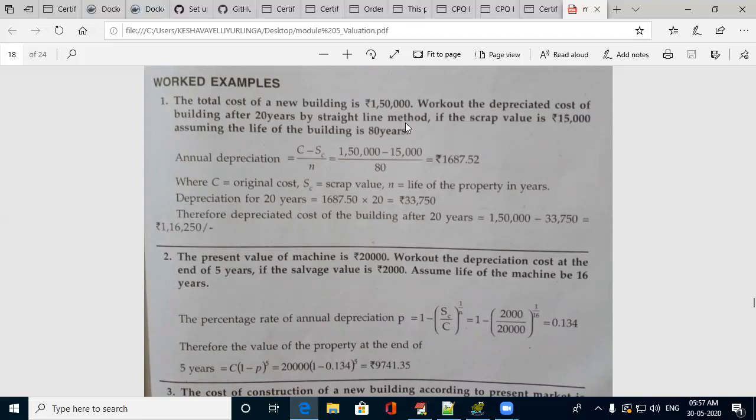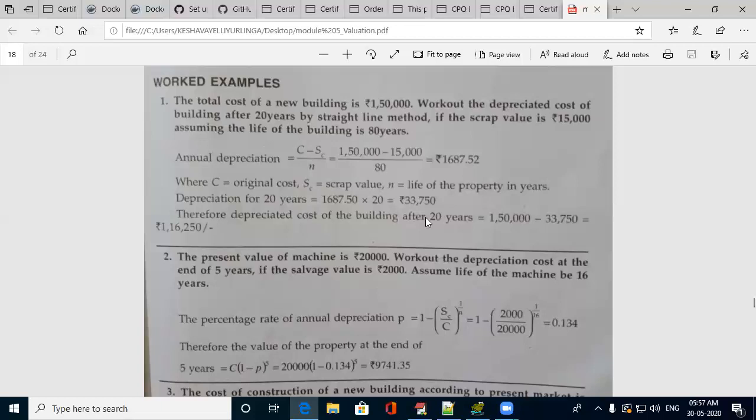I have shown a few formulas in different methods to find out the depreciation. Out of that, they are asking to find in straight line method. In that, annual depreciation is found by (C minus SC) by N, where C is the total cost of the building, SC is its scrap value, and N is the total life of the building. This is not 20 years. This is the total lifespan of the building, N. All these values are given in the question, that is 1,50,000, 15,000 and 80. If you work out, you will get this amount.